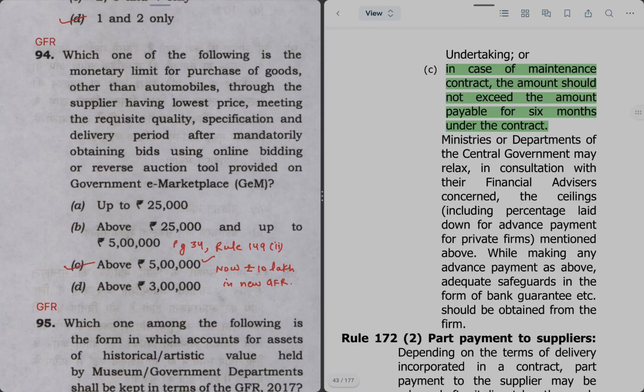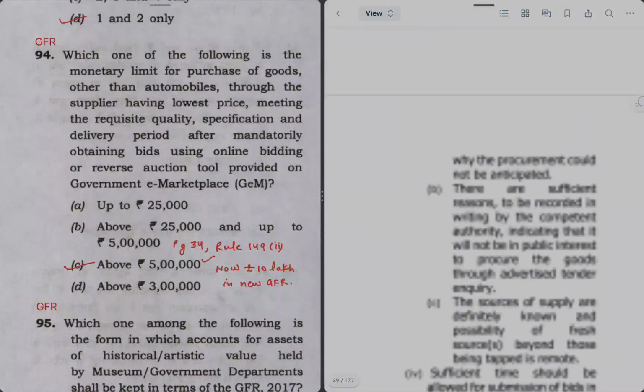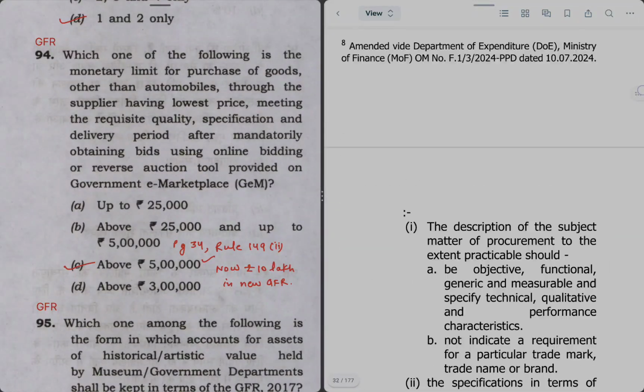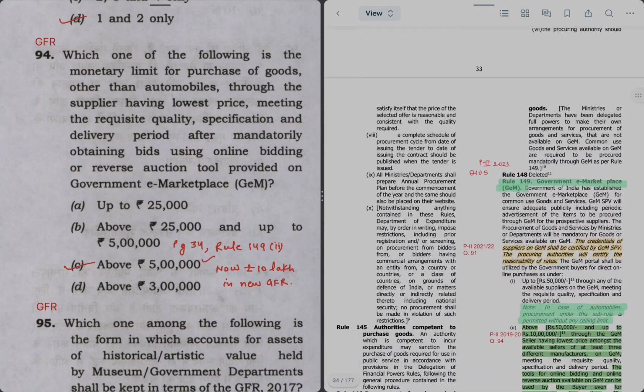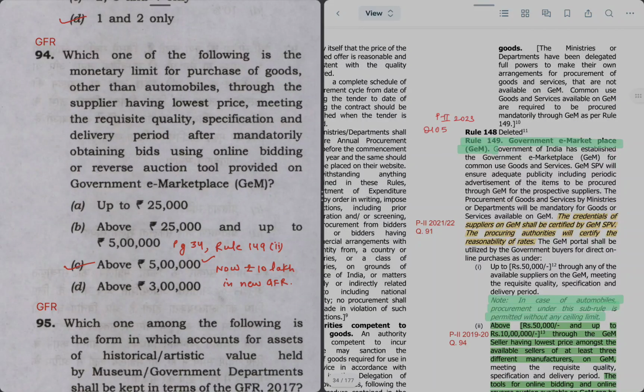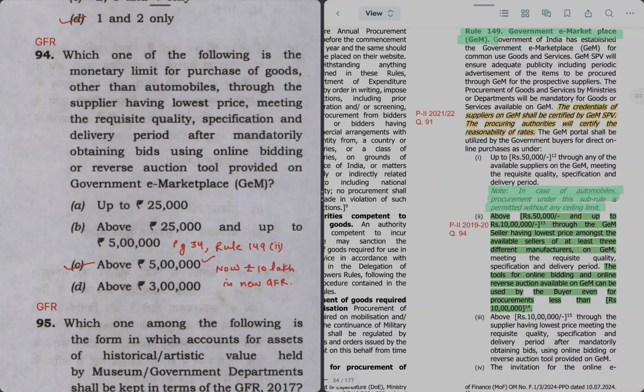Now this limit has been increased from 5 lakh to 10 lakh rupees as per the new GFR rules, but the question comes from Rule 149 on page number 34. Rule 149 gives this limit. Rule 149 sub-rule 2 says that above 50,000 and up to 10 lakh rupees, the seller having the lowest price can be chosen using tools like online bidding and reverse auction on the GeM portal.